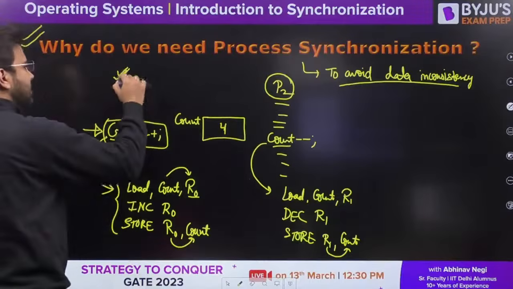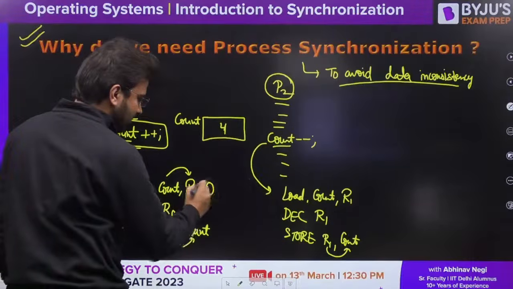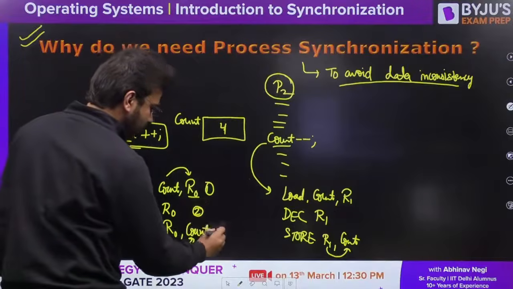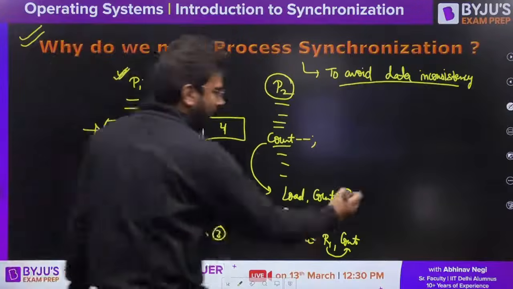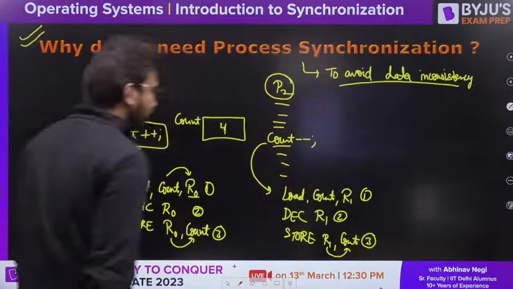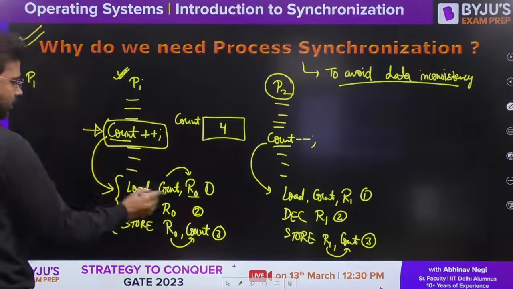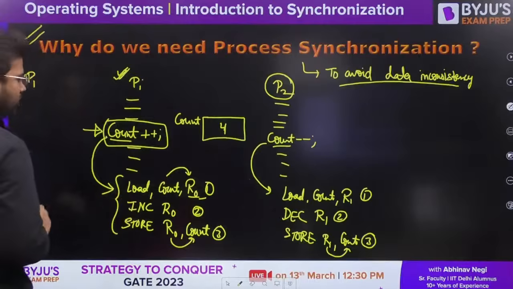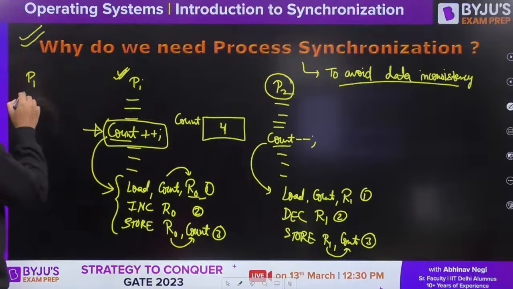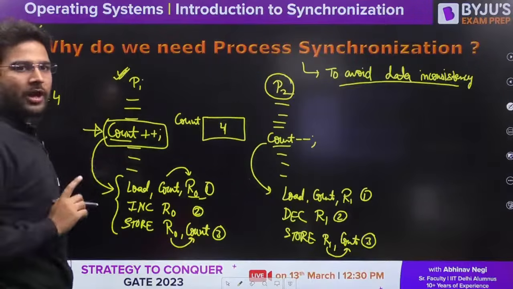Let's say P1 is executing, and let's number these instructions as 1, 2 and 3. Similarly let's number these as 1, 2 and 3. Now carefully observe, P1 is executing. Let's say P1 executes the first instruction, load count into R0. So here in R0 we are going to have the value 4, yes or no? We are going to have the value 4.